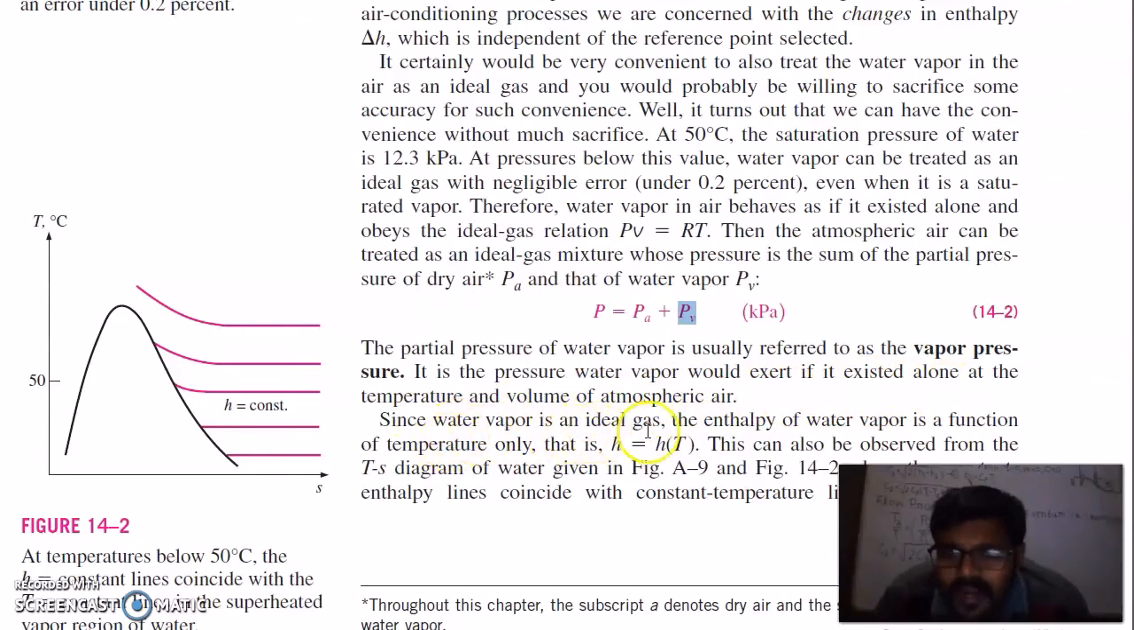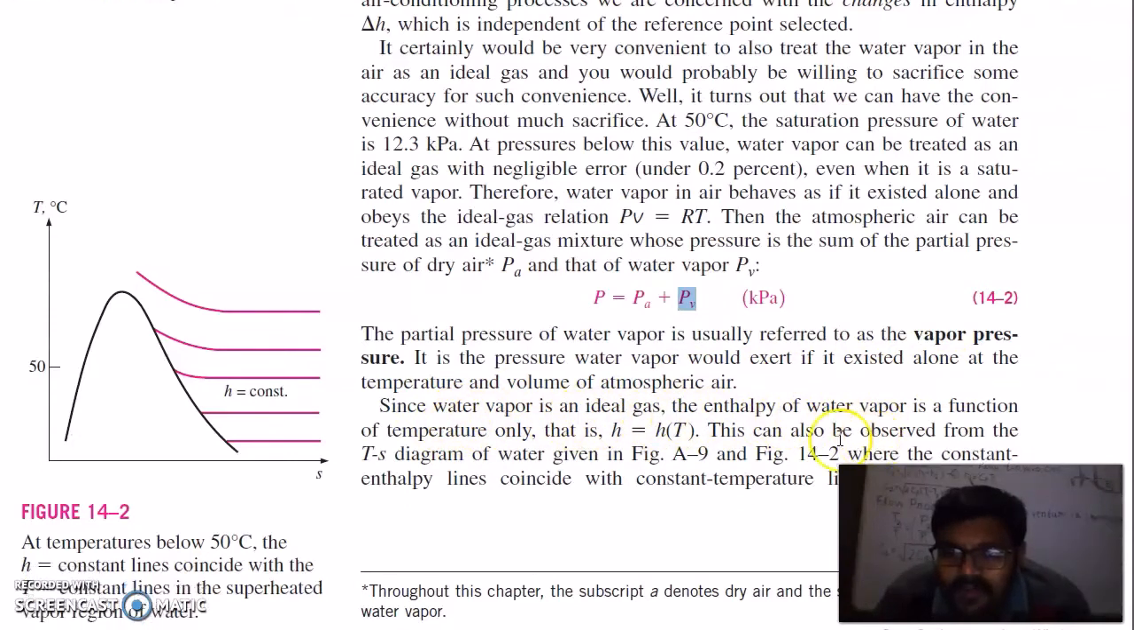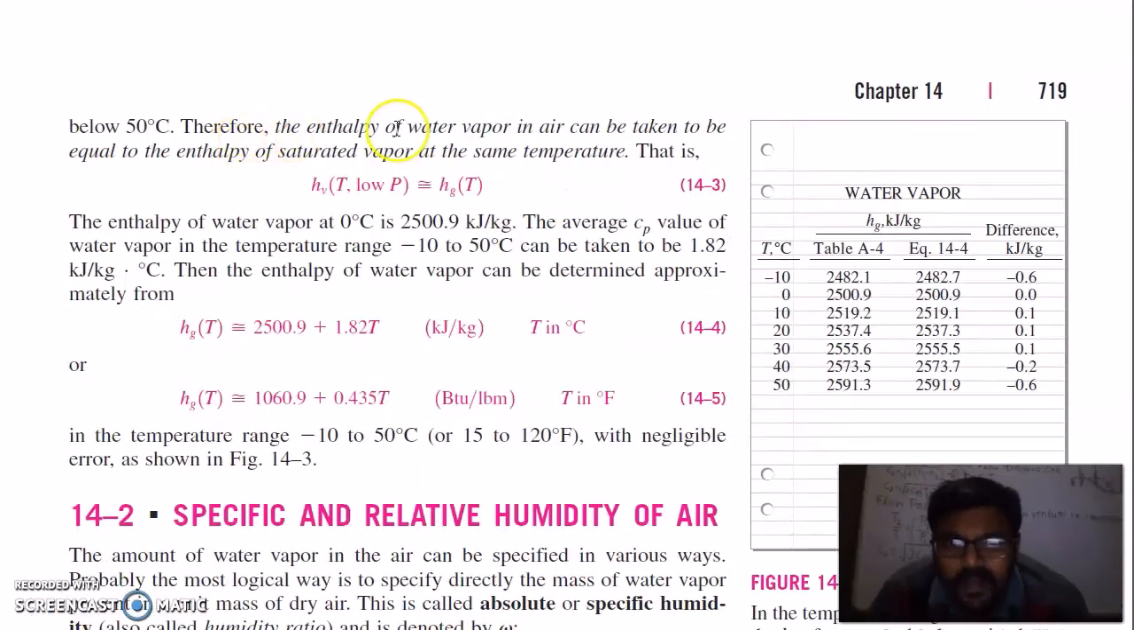Since water vapor is an ideal gas, the enthalpy of water vapor is a function of temperature only, that is, h is equal to h of temperature. This can also be observed from the T-s diagram of water. So here, this is your enthalpy, which is constant, so it is a function of temperature only. The enthalpy of water vapor in air can be taken equal to the enthalpy of saturated vapor at the same temperature. That is, enthalpy of vapor is equal to hg at